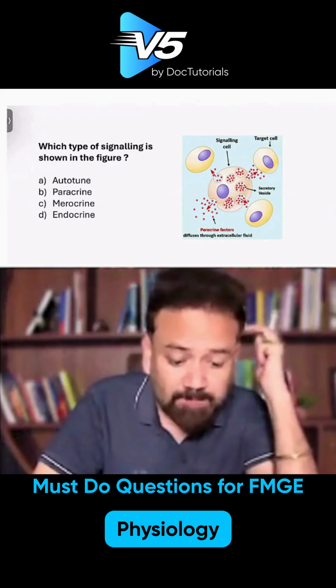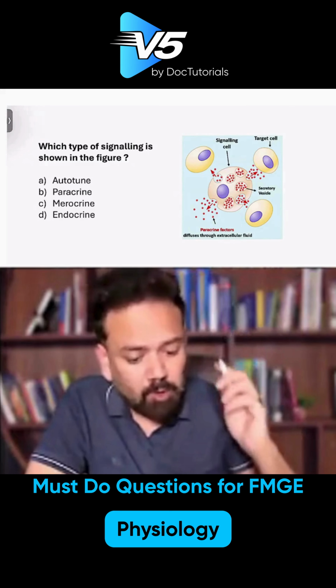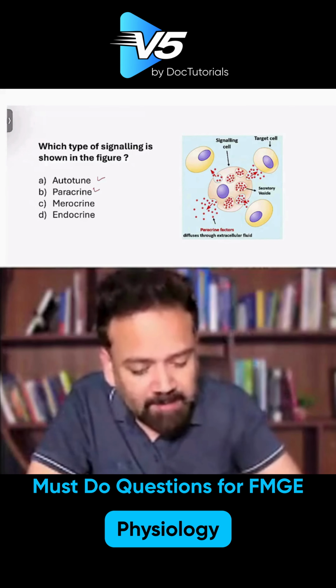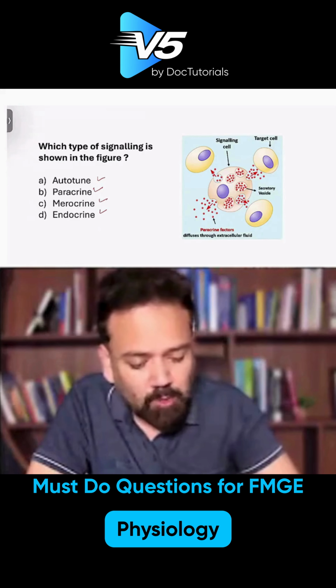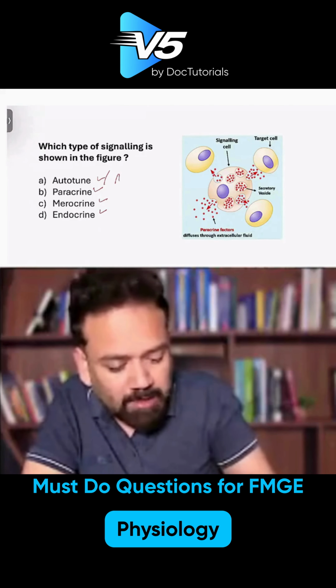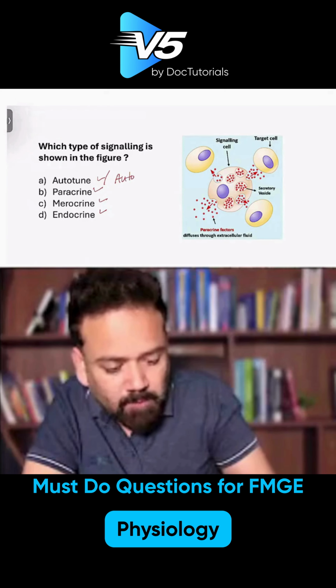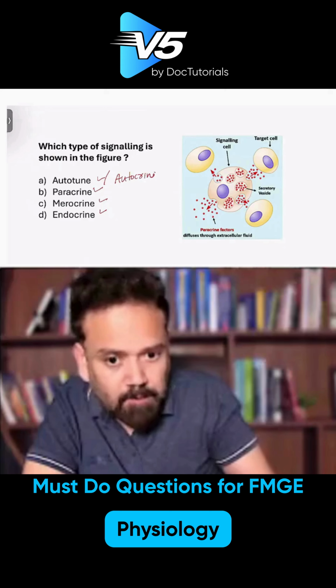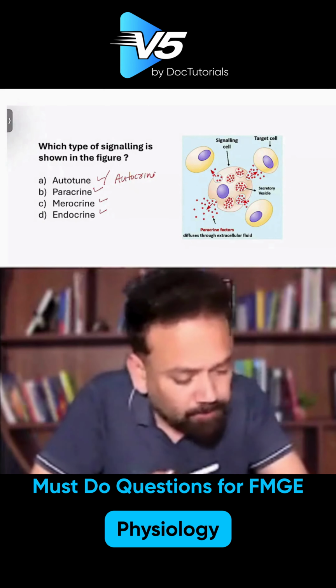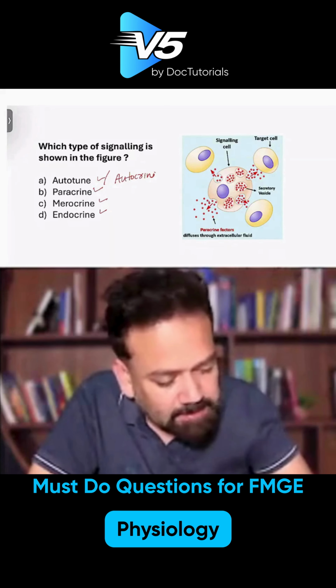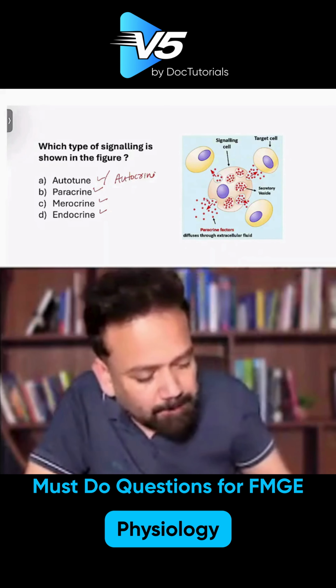Which type of signaling is shown in the figure? Autocrine, paracrine, merocrine, endocrine. One more option can be autocrine, not auto-tune. Autocrine, okay? Now, what is your answer? You can see here, this cell is releasing something, and it is stimulating another cell.